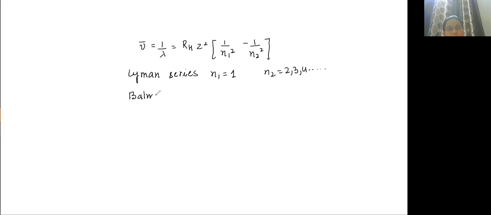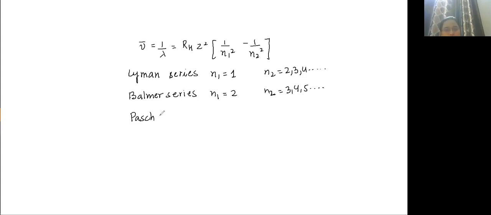In case of Balmer series, N1 value will be 2; Lyman series means the light ray goes to N1 equal to 1, Balmer means it goes to N1 equal to 2. So N2 value will be 3, 4, 5, and so on.